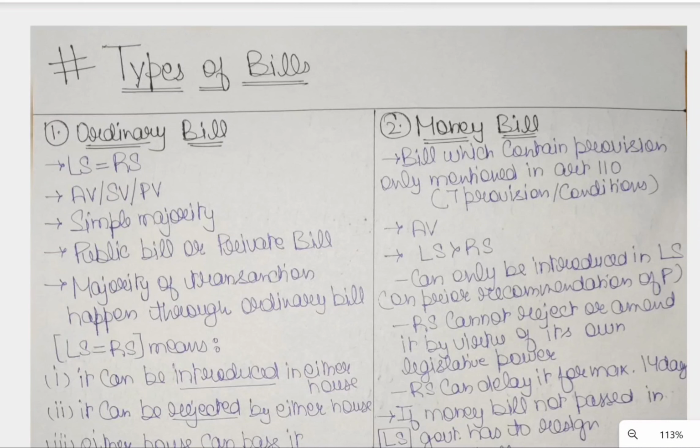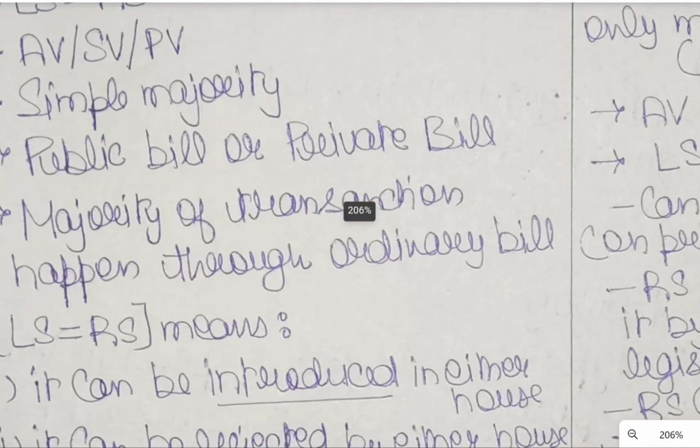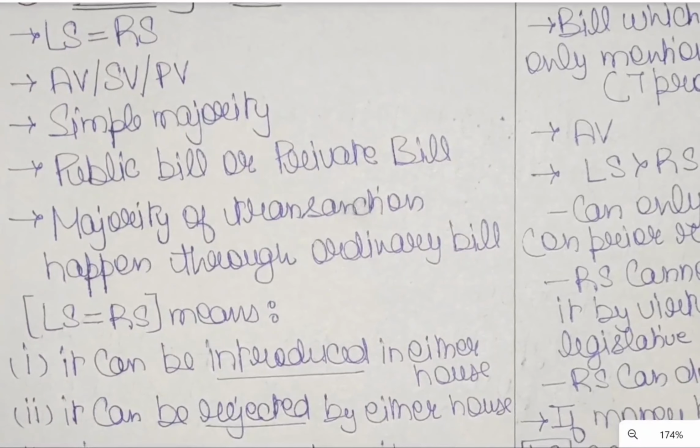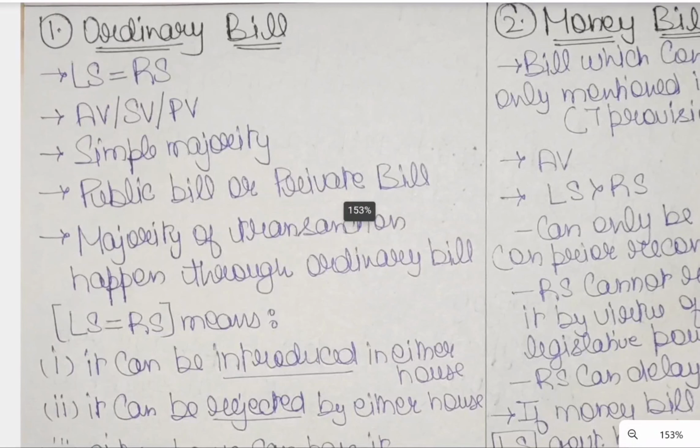So coming back to the types of bills, we have done the ordinary bill. For an ordinary bill, the President enjoys absolute veto, suspensive veto and pocket veto. And after that, each house independently has to pass the ordinary bill with a simple majority, independently.